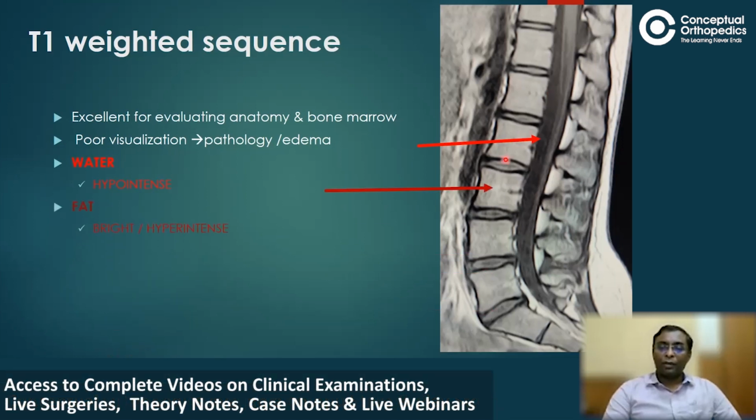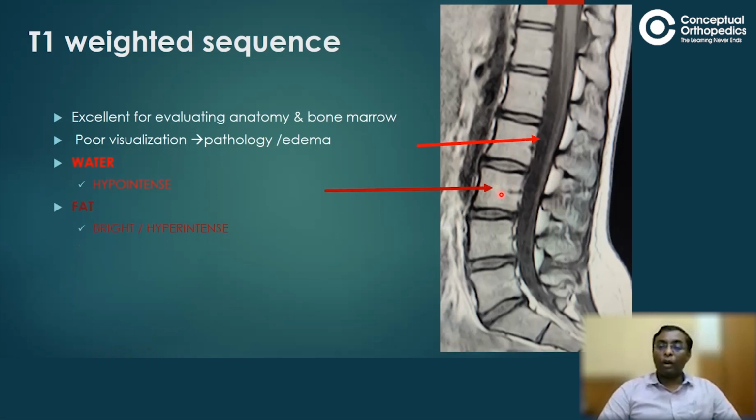Fat appears bright, hyperintense. I am pointing to the fat in the bone marrow, and this appears bright. The other area where you can see fat is the epidural fat seen between the lamina and the cord, and the other area is the subcutaneous area. So these 3 areas contain fat, and in T1 weighted sequences, these areas appear bright.